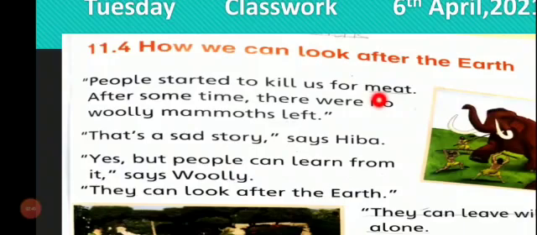Underline meat, M-E-A-T, meat. I hope you have underlined. Now come to line number 2. After some time, there were no woolly mammoths left. Underline left, L-E-F-T, left.